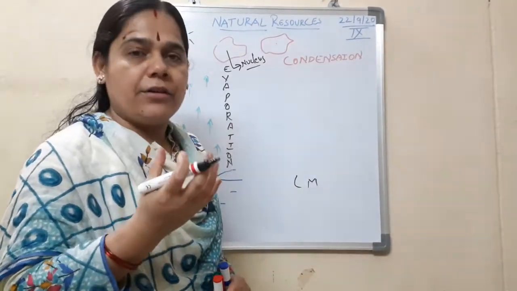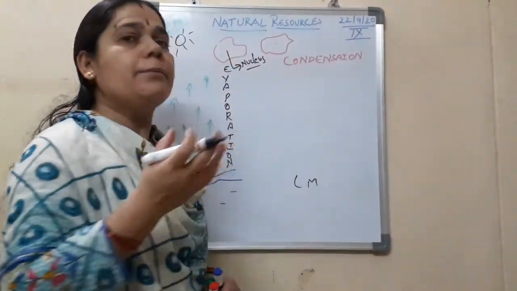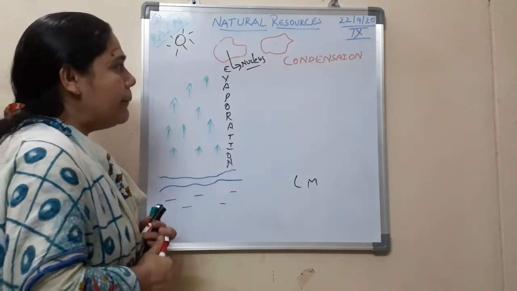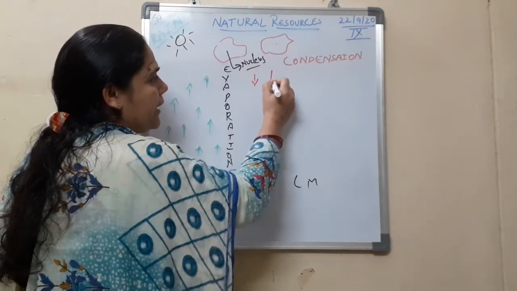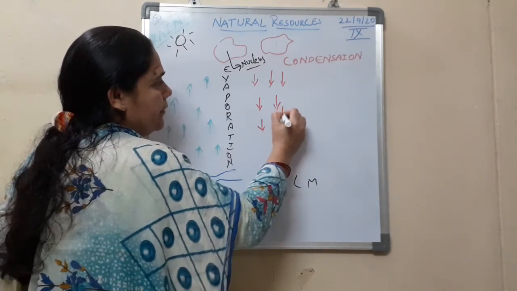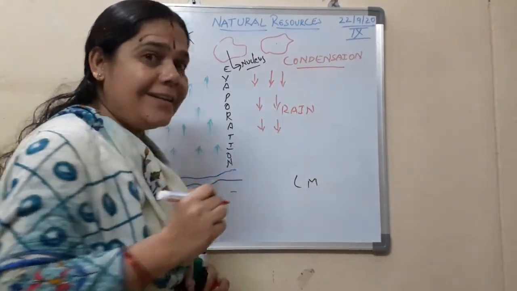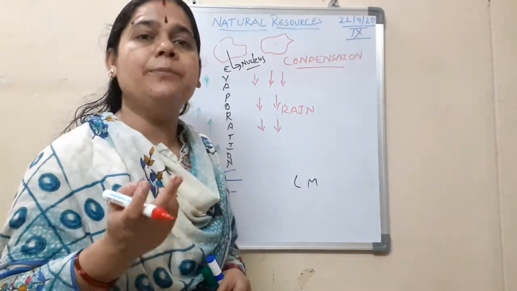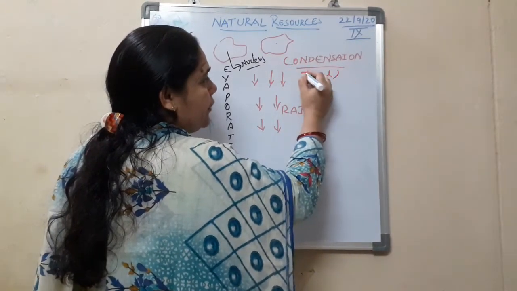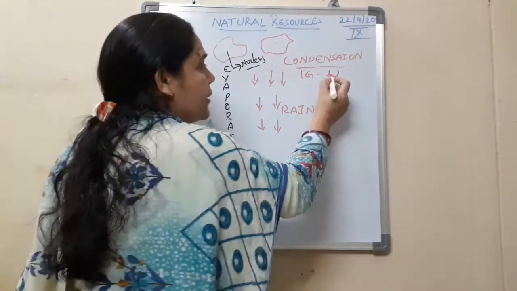So a point reaches wherein these water droplets can no more withstand the pressure, and thereby they start falling down back as water. They fall back as rain. What do they fall back as? Rain. And what do we call this phenomenon? This phenomenon is nothing but condensation, which we also call precipitation, wherein again a gaseous component is converted to liquid. And what is our gaseous component here? Water vapor, converting back to what, children?